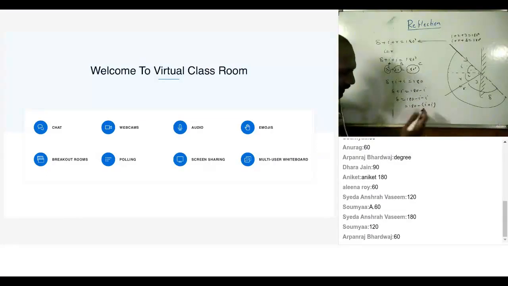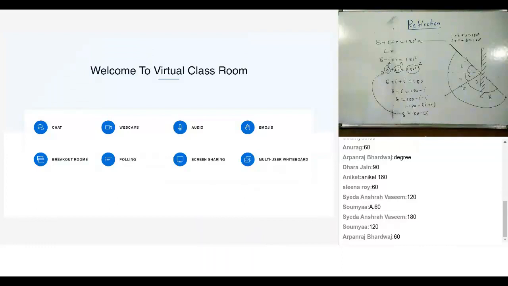So can I write 180, I take out the negative sign. Can I write i plus i? What is i plus i? 2i. So is it 180 minus 2i? So that's what I have written. That is what it is. But that's another way of doing it. My question is the same, Aniket. Please don't waste time. It's the same thing.